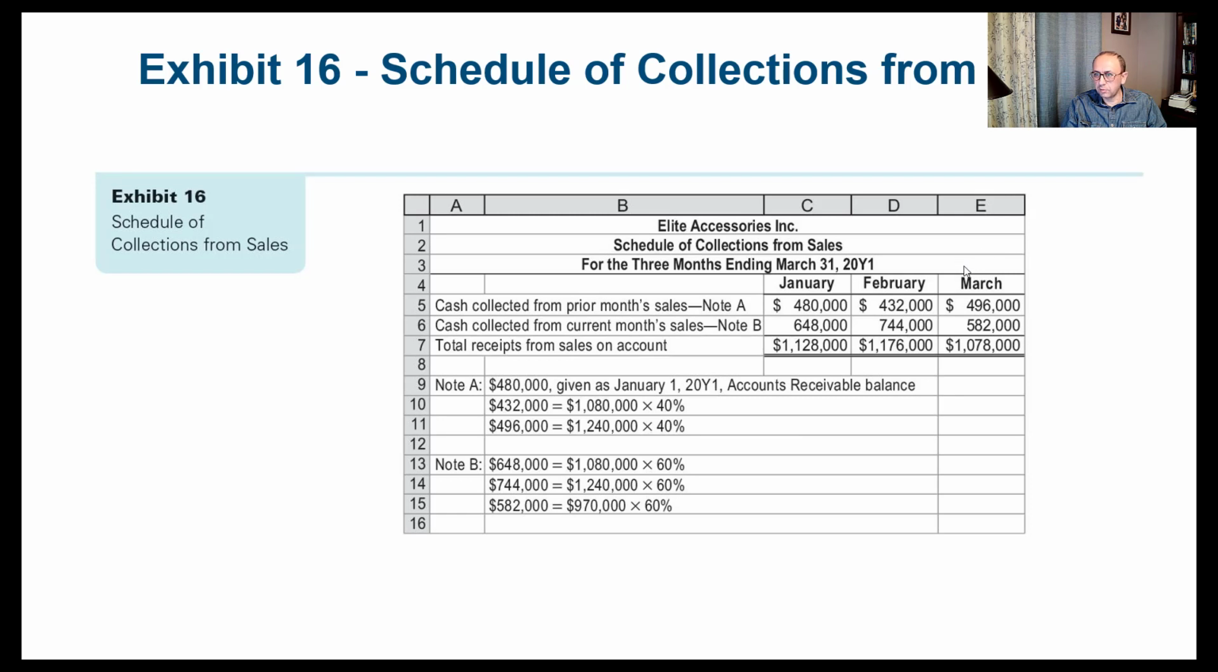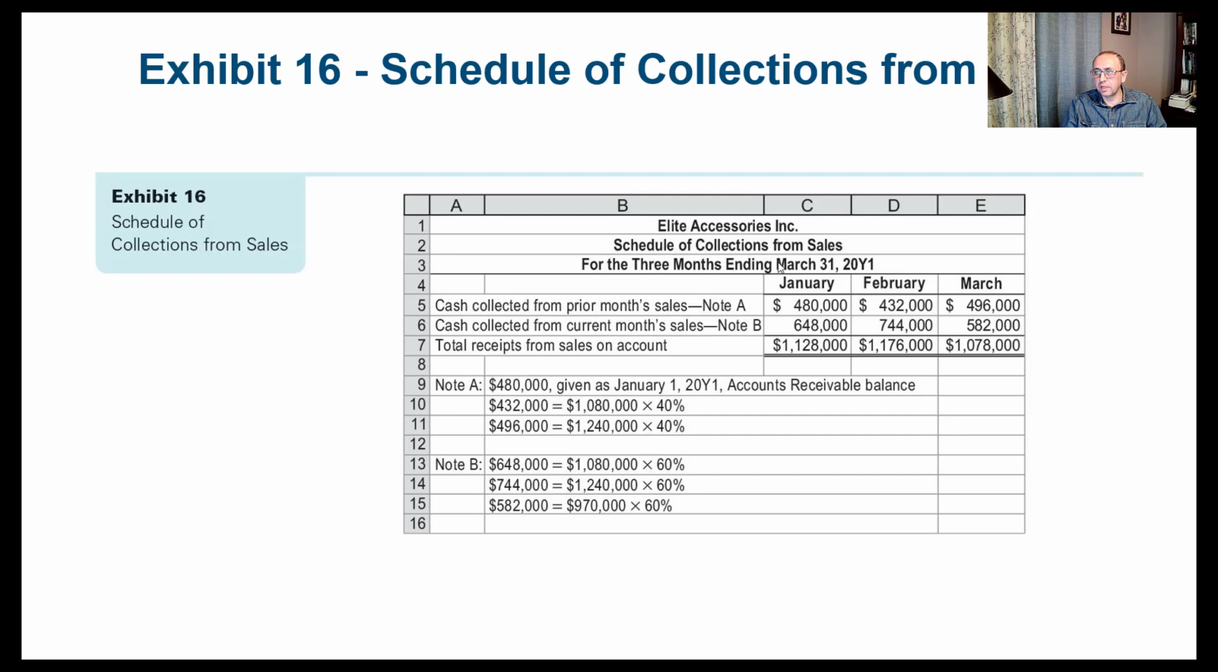For March, we're going to do the same thing. We're going to get the 496,000, which is the February sales of 1,240,000 multiplied by 40%, and then we get the March sales, which is 970,000, multiplied by 60%, and that's 582,000. We add the numbers together, and that would be the total receipts from sales on account for each of these three months. So that's the scheduled collection from sales.